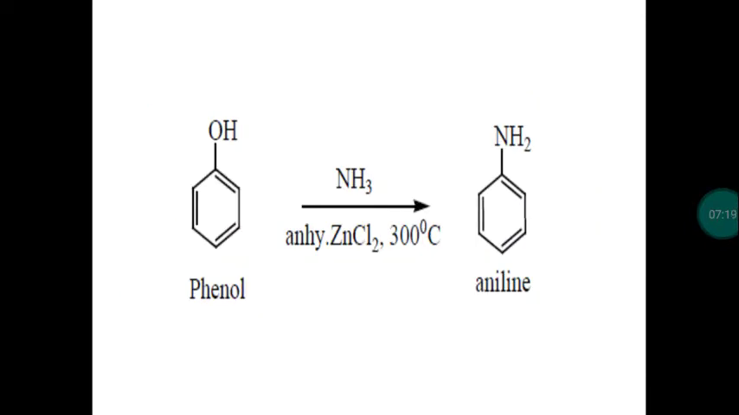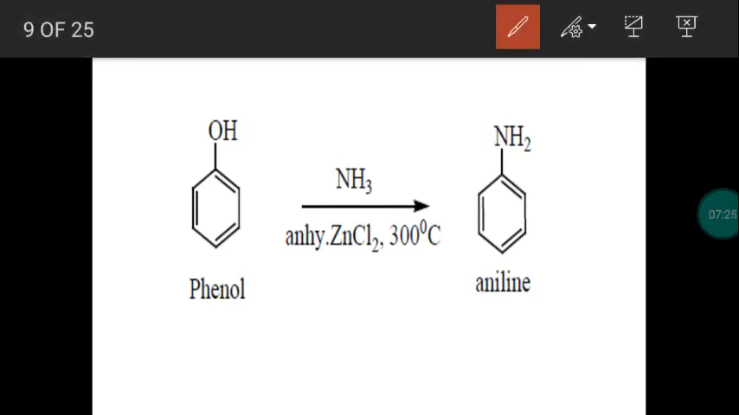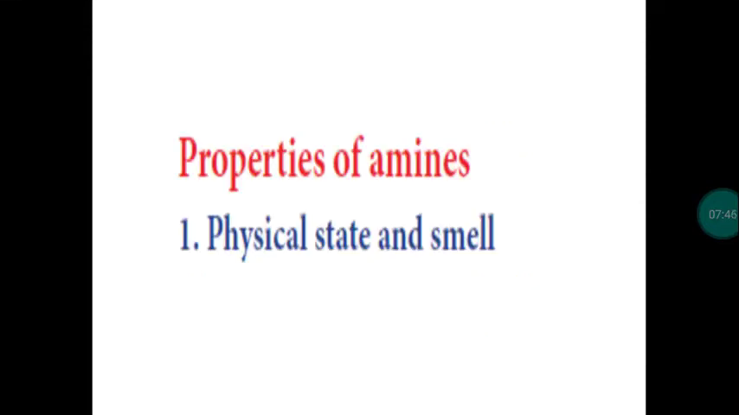Next, the aromatic alcohol phenol can be reacted with ammonia. So this is also an ammonolysis process. Phenol and ammonia combine in the presence of anhydrous zinc chloride at 300 degrees Celsius. We get the aromatic amine, aniline. So from alcohol we can get amine by the ammonolysis process.